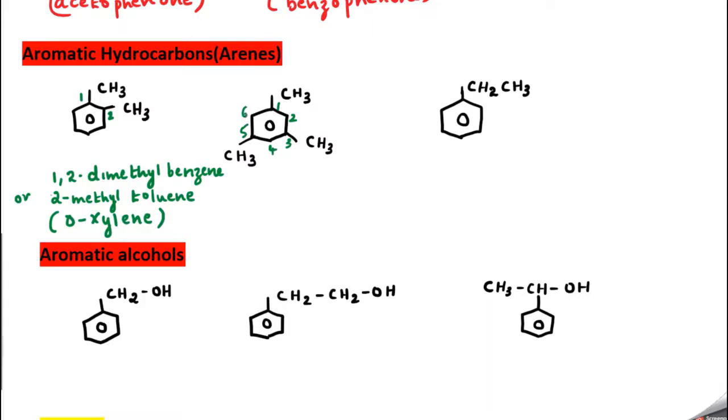I can say this is 1,3,5-trimethylbenzene. Sometimes they use the common name, which is also famous: mesitylene.